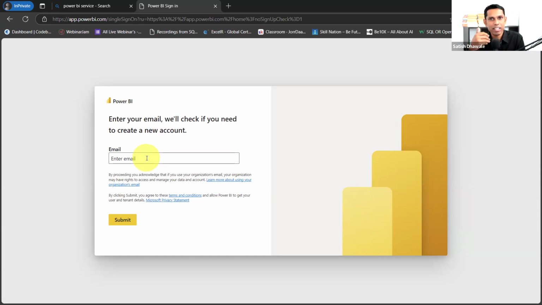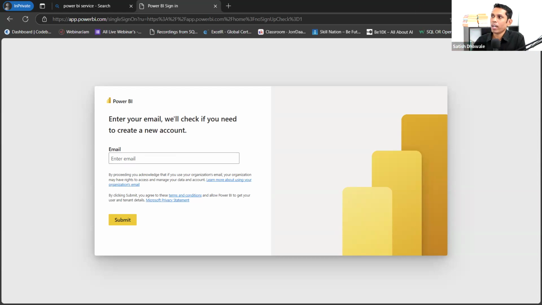Even if you have your own domain, like we have our own domain, we are dealing with several domains. That's why we have a work email, and with that help, we are going to show you right now. On a work email, Power BI Service is free for 2 months. I mean to say work email, not personal email. For the first 2 months, there will be a free account. After that, you need to pay $10 on a monthly basis if you're using Power BI Service for business purposes. But you need to have your own work email, right? Only then can you log in and upload your work on Power BI Service.